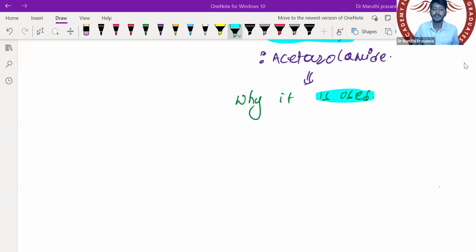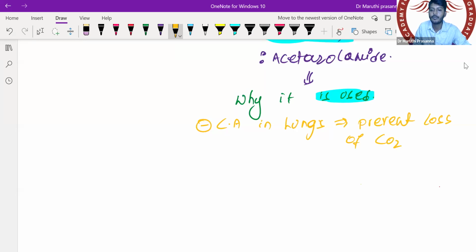So yes, loss of CO2, what will it do? It will inhibit the carbonic anhydrase in the lungs. Because of inhibition of carbonic anhydrase in the lungs, that will prevent the loss of CO2. Prevent the loss of CO2 from where? From the lung.